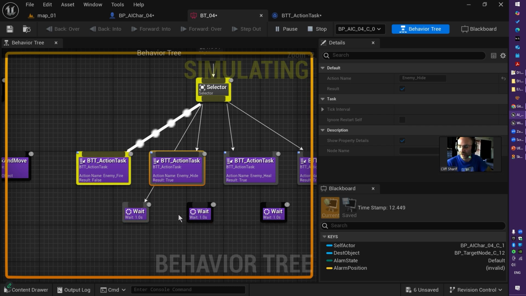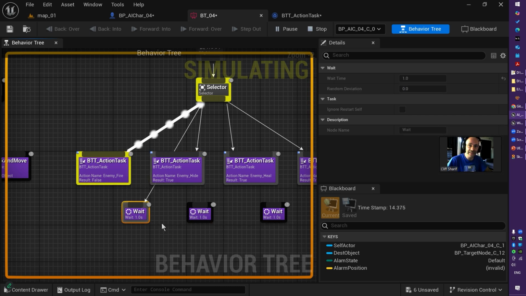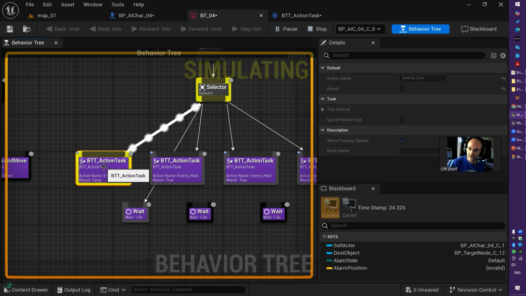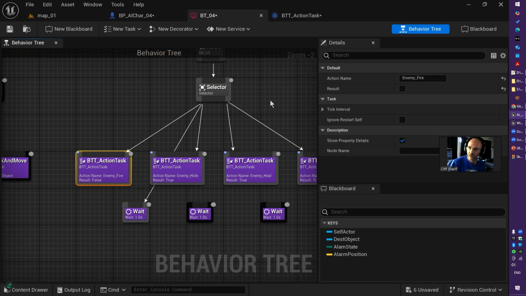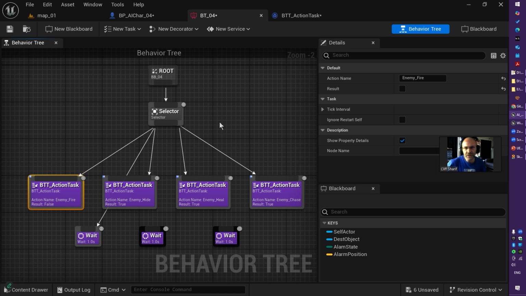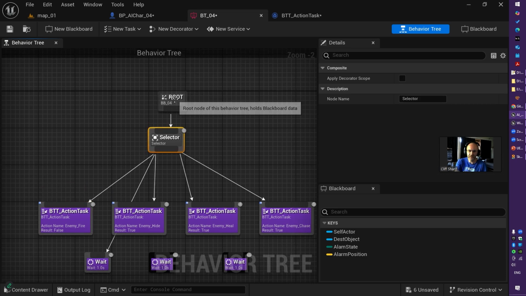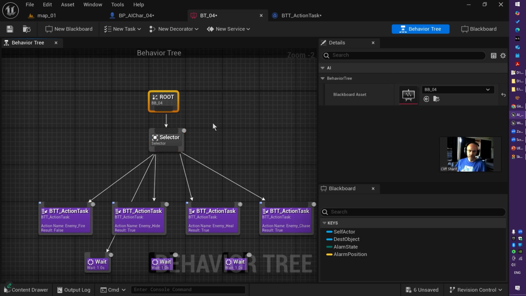The reason behind that is this wait task will send success as true to the selector node, and that's why it doesn't go for the next one. It just goes to the first one and repeats the first one again. So it's very strange behavior. You may think, okay, I can use sequence for everything I want. I can make it with sequence. Why do I need this selector node?